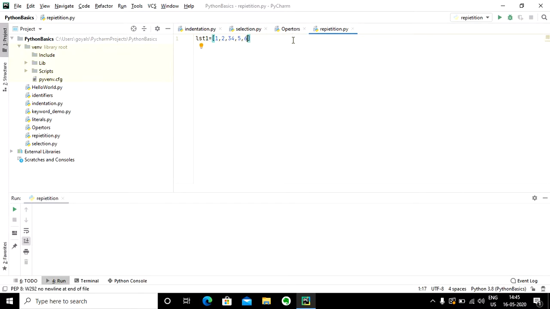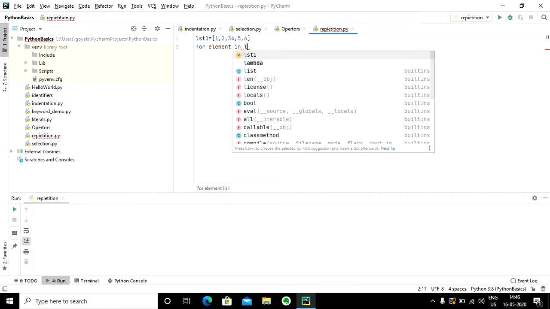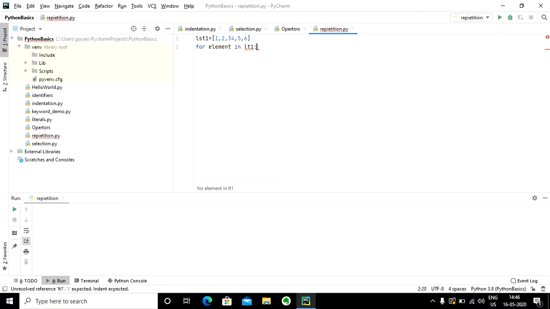If I want to print all the elements of this collection, then what I can do is: for element in collection, where the collection name here is LSD1.